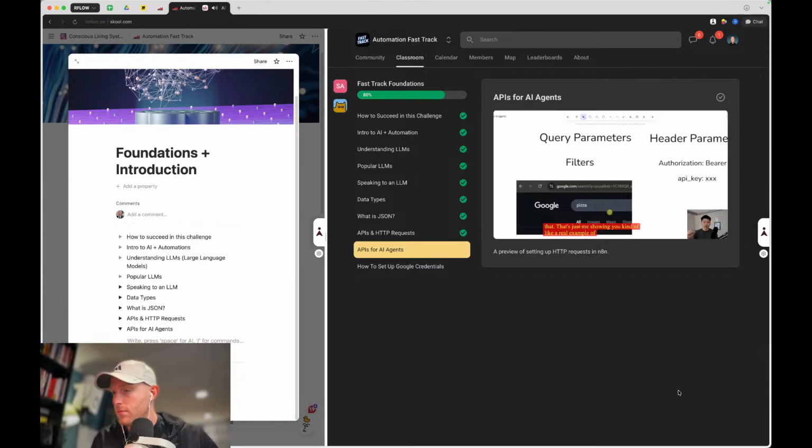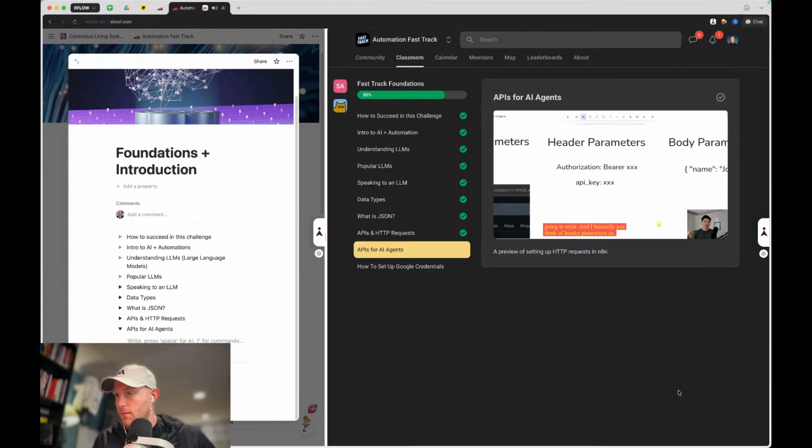From there, we have to set up a header parameter, which is pretty much always going to exist. I basically think of header parameters as authorizing myself. Usually when you're using some sort of API where you have to pay, you have to get a unique API key and then you'll send that key. If you don't put your key in, then you're not going to be able to get the data back. Like if you're ordering a pizza and you don't give them your credit card information, they're not going to send you a pizza. Usually an API key is something you want to keep secret because let's say you put $10 into some sort of API that's going to create images for you. If that key gets leaked, then anyone could use that key and create images for themselves for free, but they'd be running down your credits.